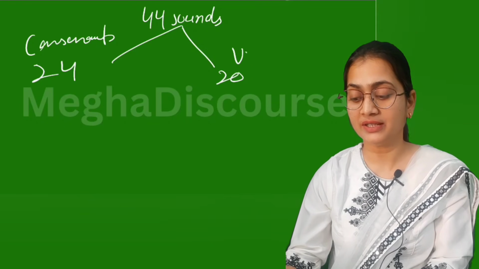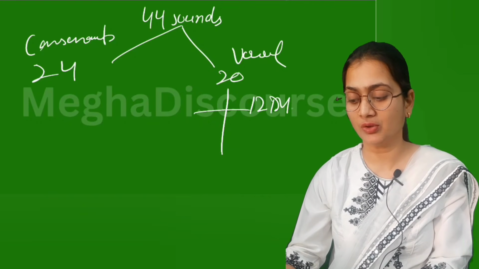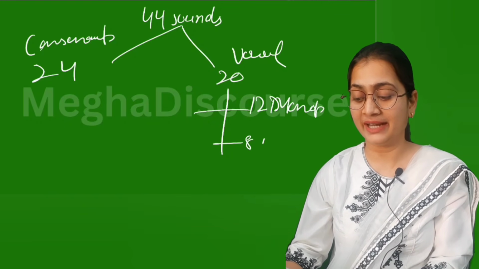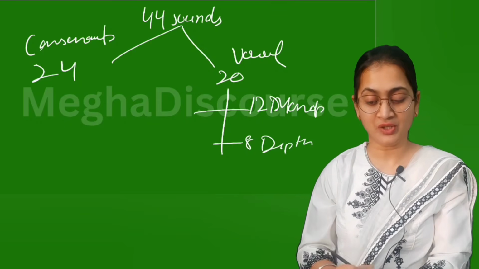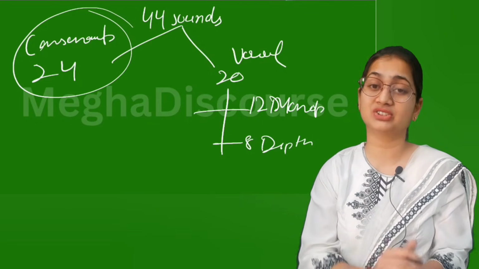And 20 of them are vowels. Among vowels, we have 12 monophthongs and 8 diphthongs. And in the 24 consonants, how are sounds produced? Now, this is the biggest question.